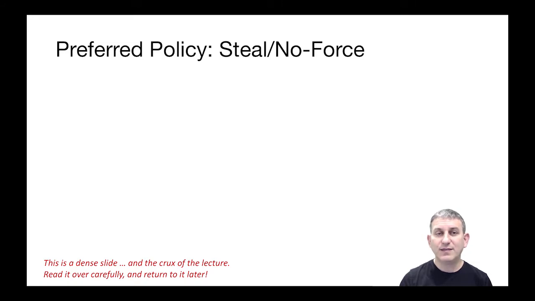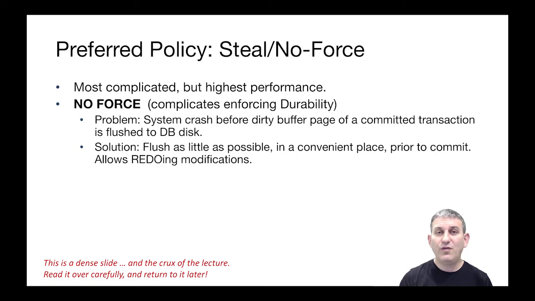So let's look at the design space here. This is the most complicated but highest performance option. So we're going to really go for it here to try to make things fast. The no force policy is going to complicate the enforcement of durability. The problem is system crash before a dirty buffer page of a committed transaction is flushed to the database disk, right? We have a dirty page in the buffer pool. We have a committed transaction, but that dirty page has yet to be written to disk. How do we get durability?